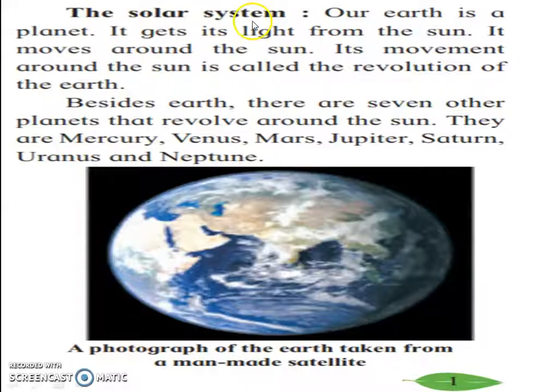The solar system. Our earth is a planet. It gets its light from the sun. It moves around the sun. Its movement around the sun is called the revolution of the earth. Besides earth, there are 7 other planets that revolve around the sun. They are Mercury, Venus, Mars, Jupiter, Saturn, Uranus and Neptune.